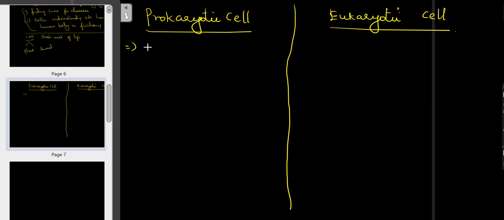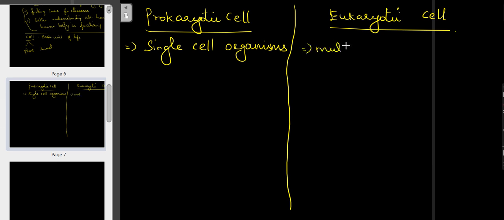All the prokaryotic cells are made up of single celled organisms. Here it is multiple celled organisms.